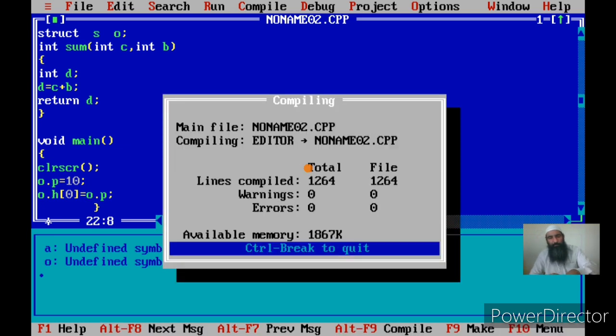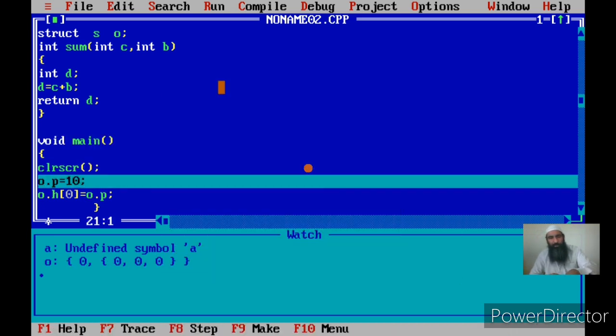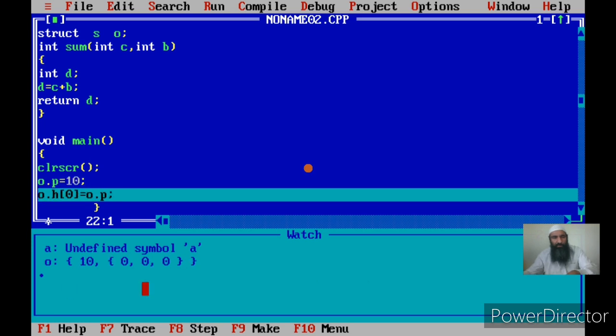Now if you see here again, O.P is equal to 10. This I changed, so I have accessed it. I have written onto P, and now another member of O is H. See, O has basically two members, one is P and one is H. The first member P is an integer, and the second member H is an array of 3 elements. I am accessing the first element of H, but H does not have an individual existence. It can only be accessed through O.